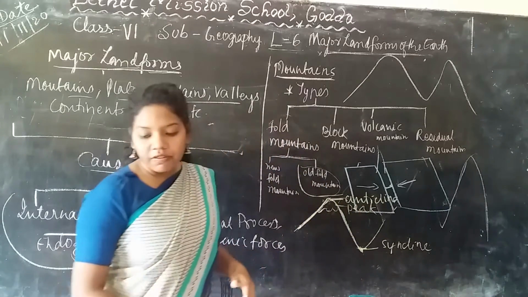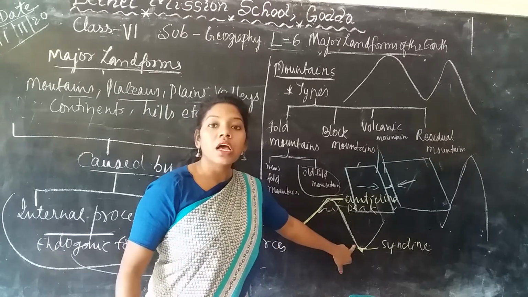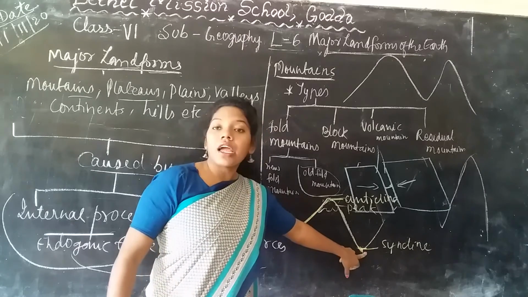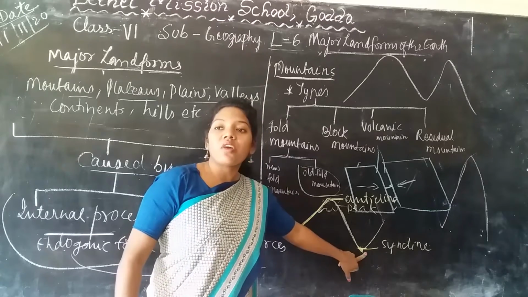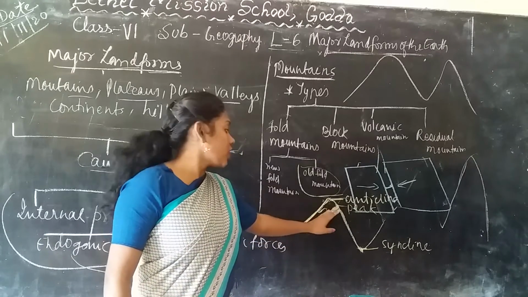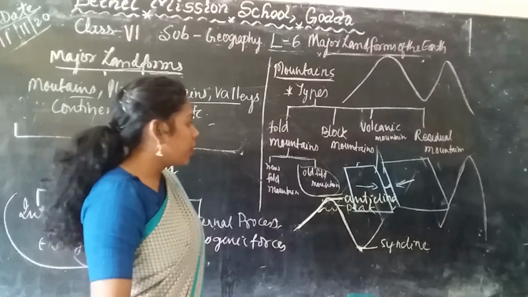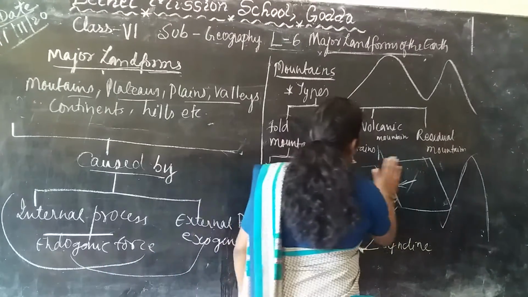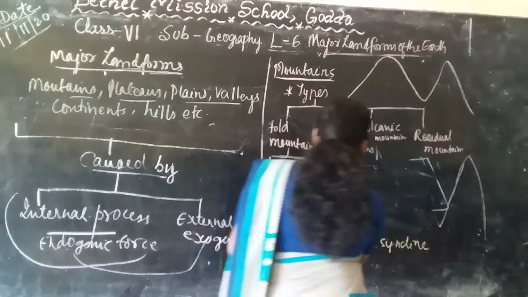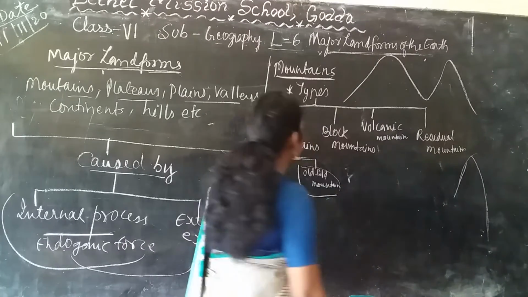Okay, and if the syncline is so much low, it converts into a valley. And if the anticline rises so much high, then the anticline converts into a peak. Okay, so this is how the whole model is being formed.